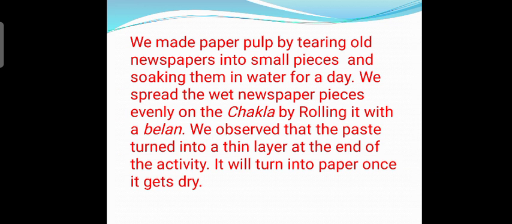We made paper pulp by tearing old newspapers into small pieces and soaking them in water for a day. We spread the wet newspaper pieces evenly on the chakla by rolling it with a belan. We observed that the paste turned into a thin layer at the end of the activity, and it will turn into paper once it gets dry. So by performing this activity, we can see that the paper was again turned into paper, but in some different form.